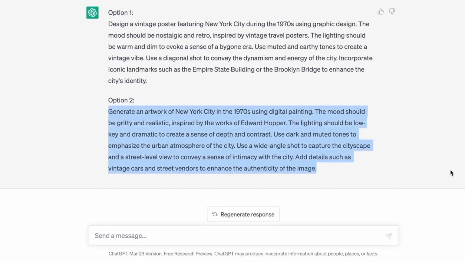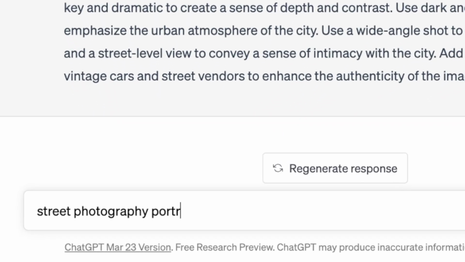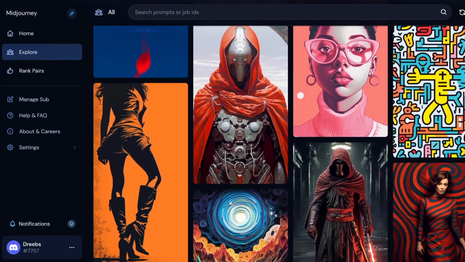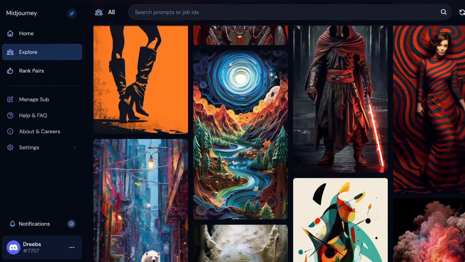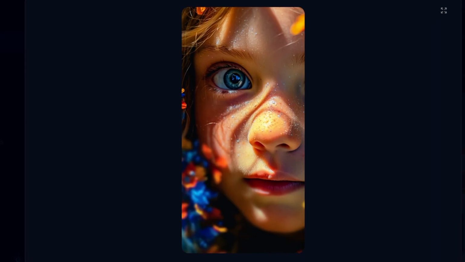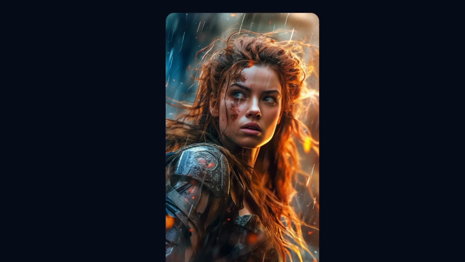While we wait, we're going to ask another one in ChatGPT. This time, we want to see street photography portraits in Los Angeles. The latest version of Midjourney, version 5, can create art that looks so realistic it's hard to tell if it's made by a computer or a real person. The AI is so advanced that even small details like hair are drawn very accurately.